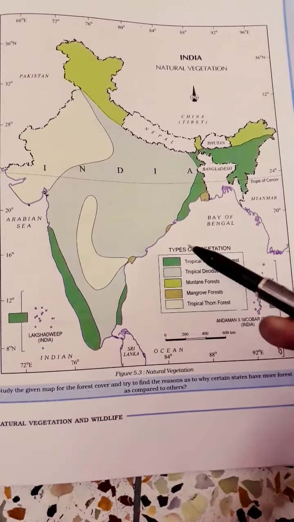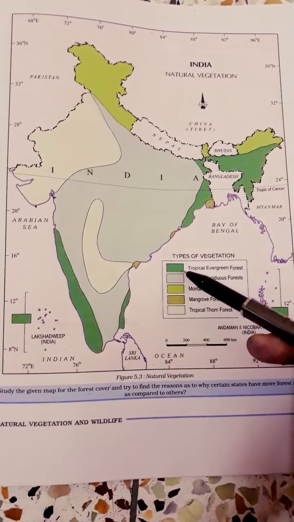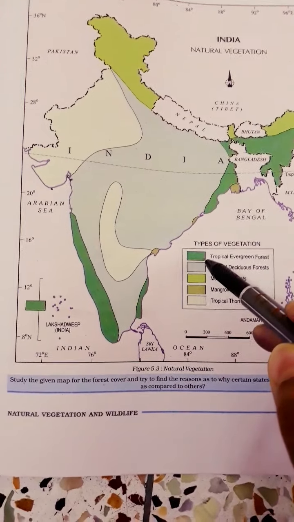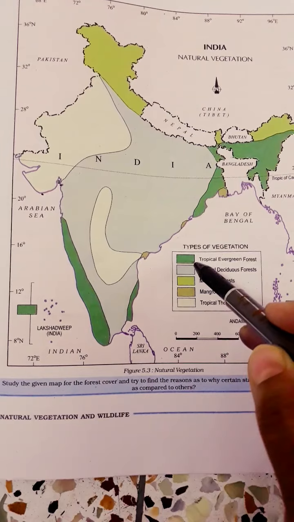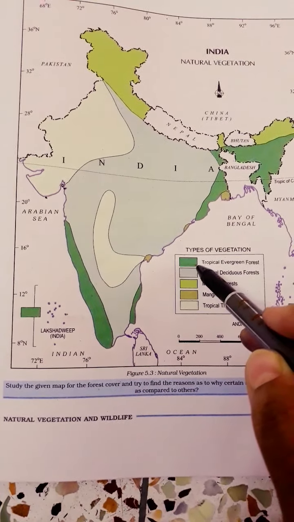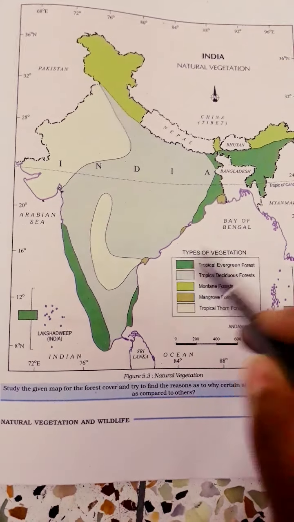That's why, in your book, if you notice, this map is drawn. So throughout the year these forests keep their cover, as the trees do not shed leaves together. So that's why we have identified these places with deep green color.